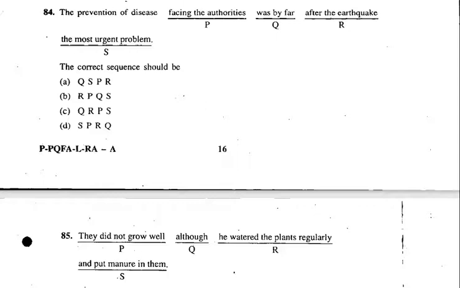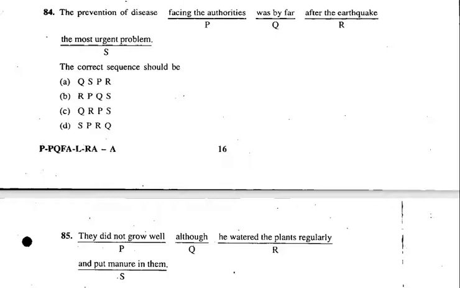So we'll start with A now, because R doesn't sound correct to that extent, but A and C sound correct, isn't it? Now here, the most urgent problem facing the authorities. It sounds like after Q, P will come. The most urgent problem facing the authorities. It's a problem facing the authorities. That sounds correct. So after Q, where is P? That is there in A only. So option A sounds correct, isn't it?